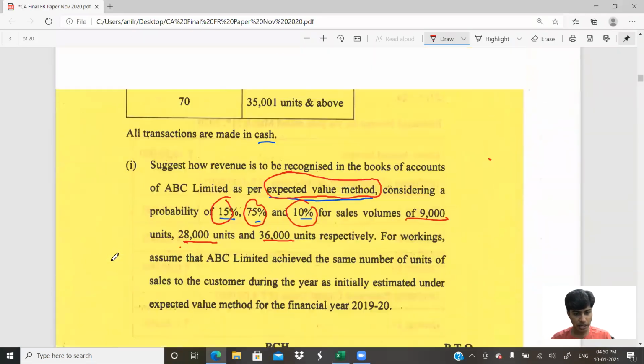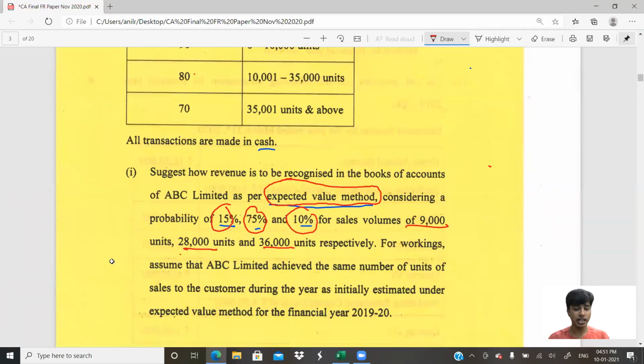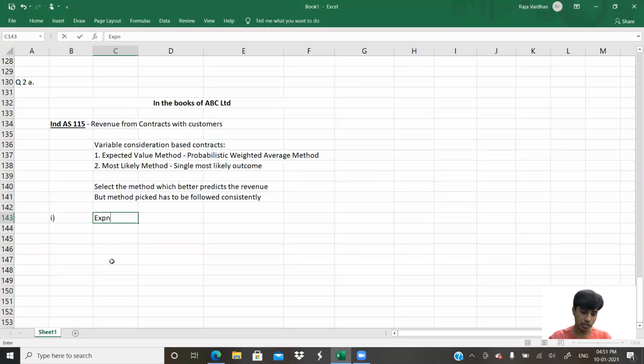First sub question. What exactly are they asking us in the first sub question? They're asking us to do it under the expected value method. Revenue computation under expected value method.